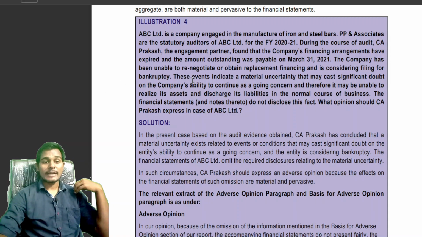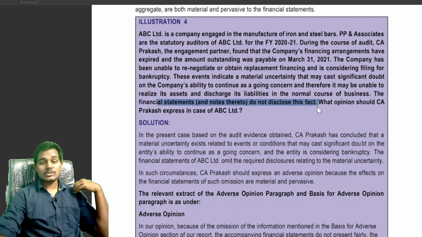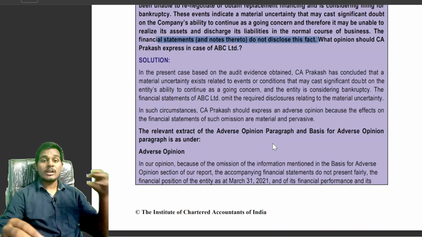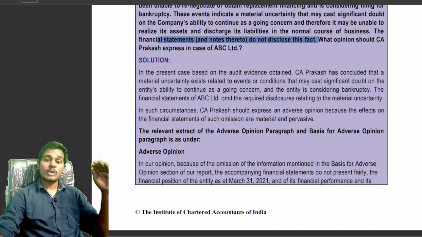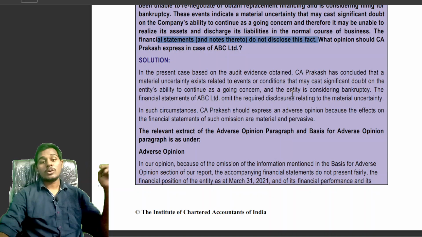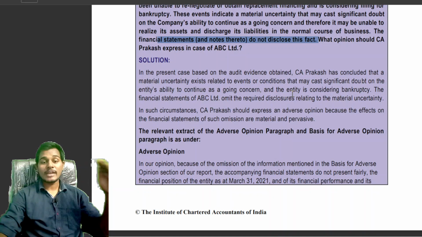The company has been unable to renegotiate or obtain replacement financing and is considering filing for bankruptcy. These events indicate that a material uncertainty about the going concern exists and the company is unable to realize its assets, and the company has not disclosed this even in the notes to accounts, or there is no adequate disclosure. See, in the present situation, the company is unable to renegotiate for refinancing, the company is going to apply for bankruptcy, and there is a material uncertainty on going concern. So, it may have a significant effect on the financial statements.